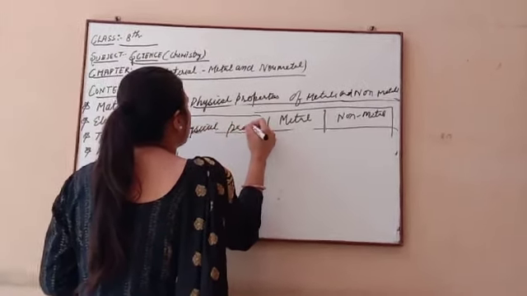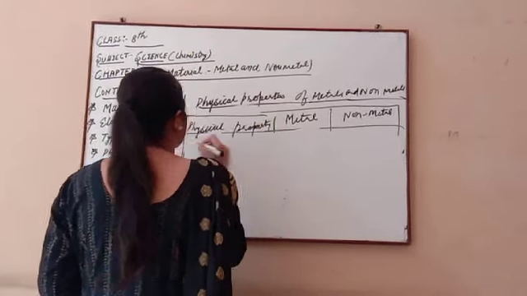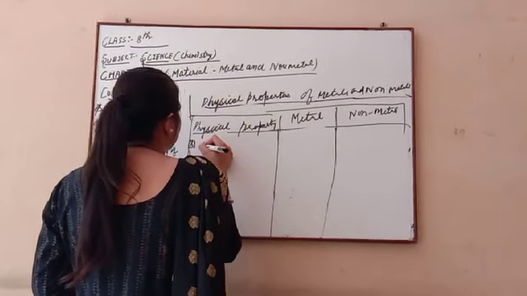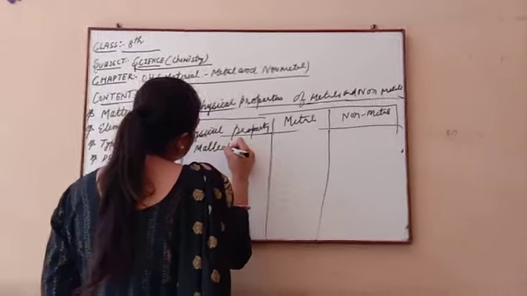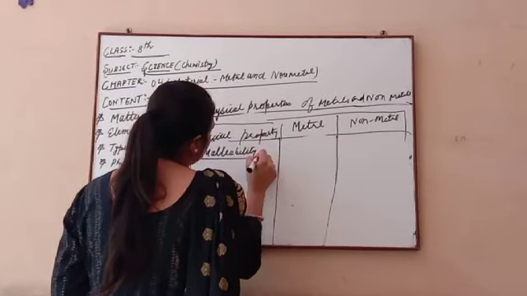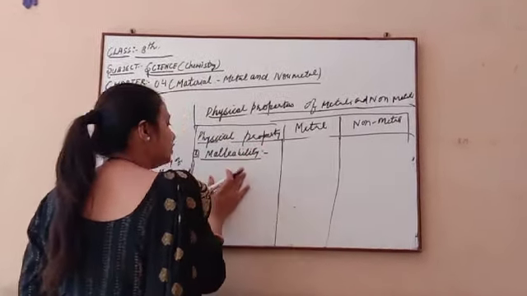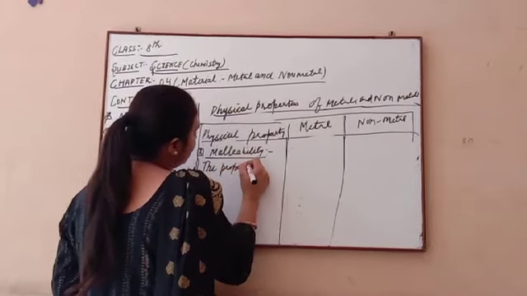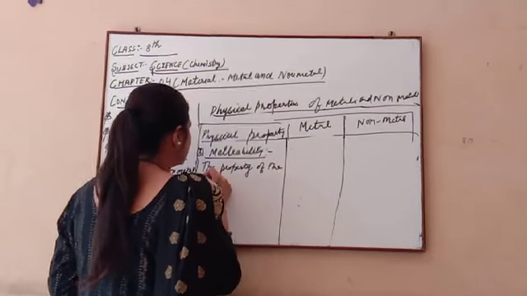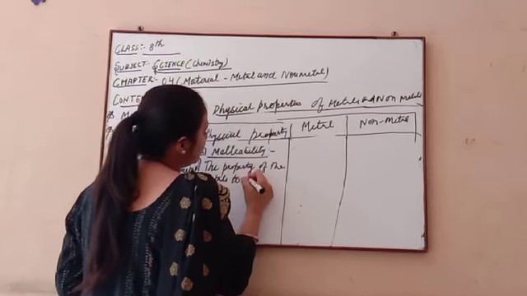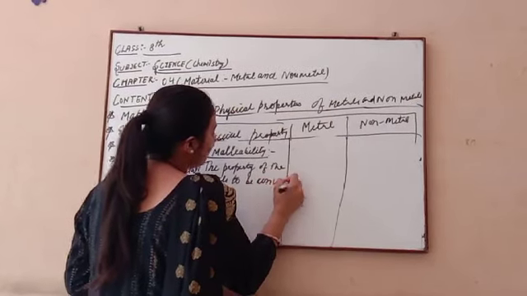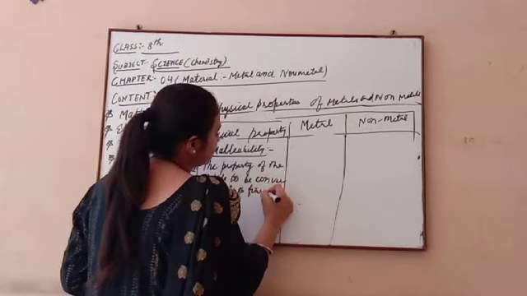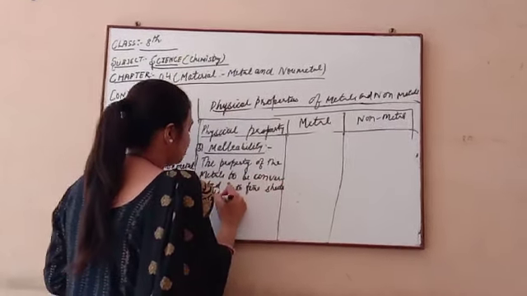The third property which we discuss in this chapter is malleability. What do you mean by malleability? This is a very important term coming in your 8th class. Here the meaning of malleability: the property of the metal to be converted into fine sheets after beating.